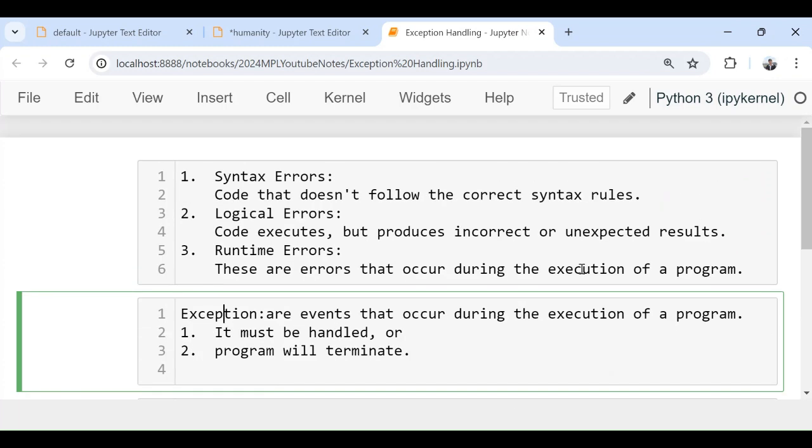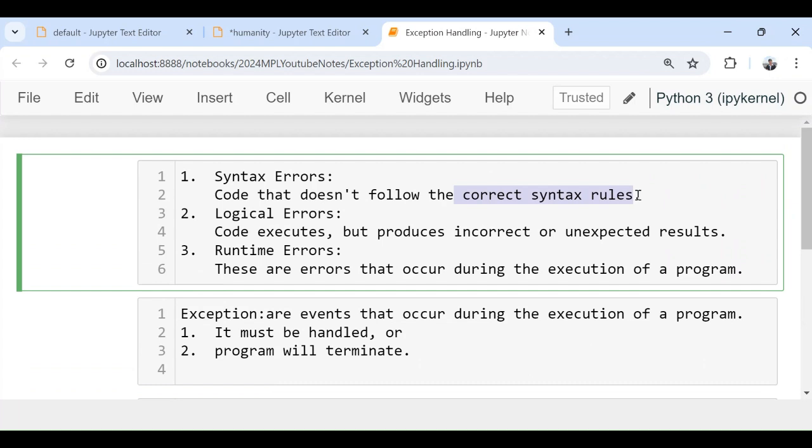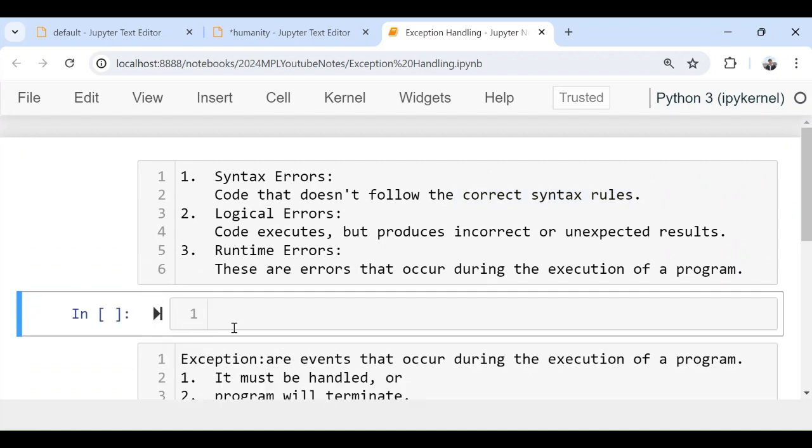First, let me discuss different types of errors in Python. The first type of error, as I have written here, is syntax error. Syntax error is a type of error where you are not following the exact or correct syntax rule of the language. For example, Python says that you must follow indentation, but you're not following it. Or, for a real-time example, Python says that whenever you want to write a string, it must be covered by two quotations.